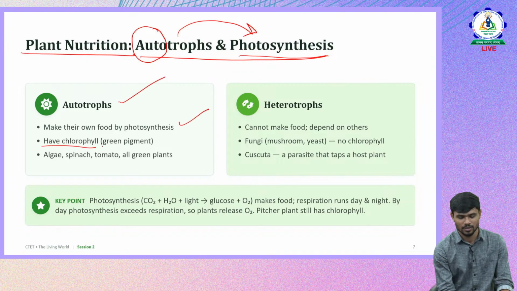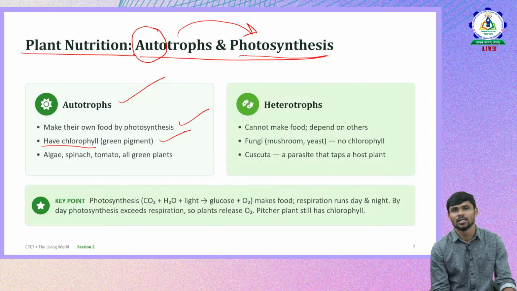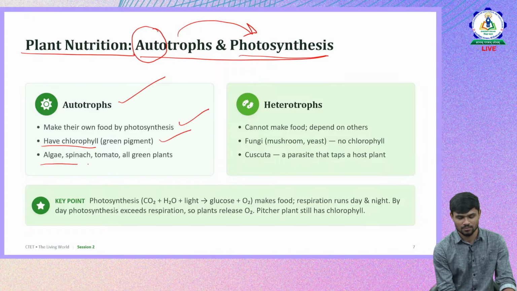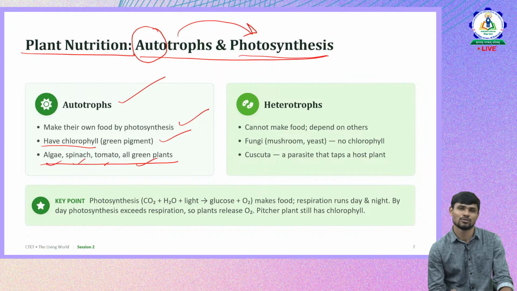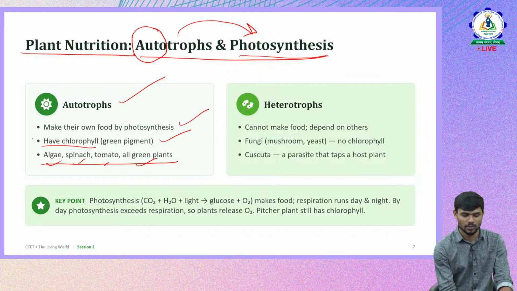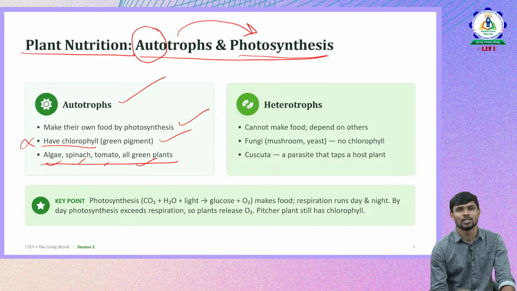How do they prepare it? Because of a green pigment called chlorophyll. So what are the examples here? Algae, spinach, tomatoes, all green plants. All those completely green plants have a pigment called chlorophyll, and they prepare food using chlorophyll, and they are called autotrophs.